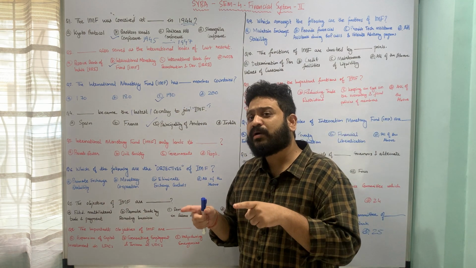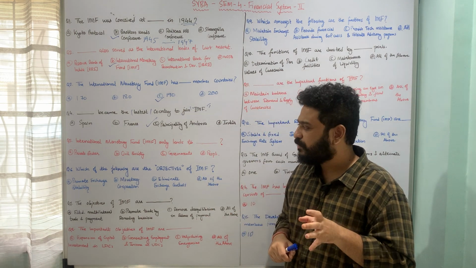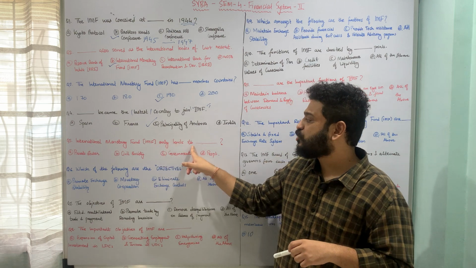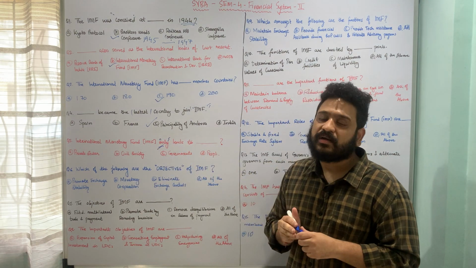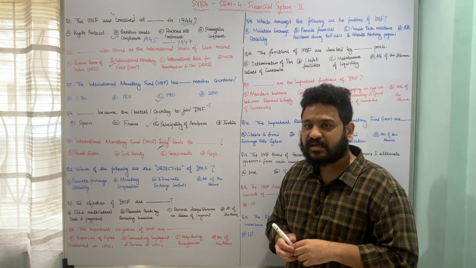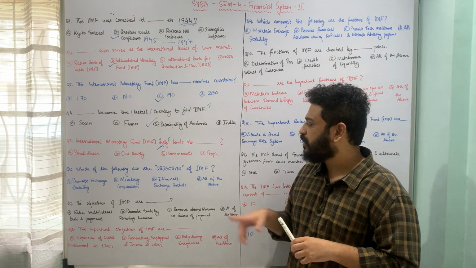The IMF is lending money, but to whom? The question is framed in this fashion: the International Monetary Fund or IMF only lends to dash. Here this term is very important. It only lends to whom? Whether it lends only to the private sector, only to civil society, only to governments, or only to people.